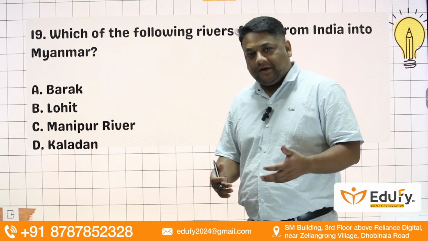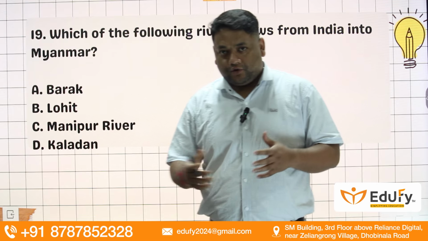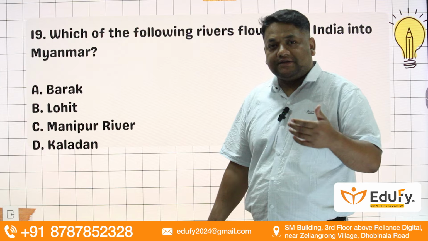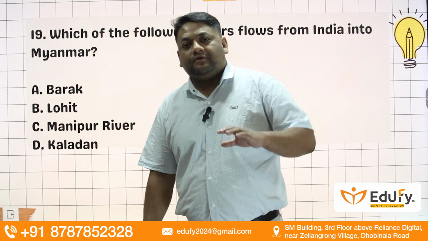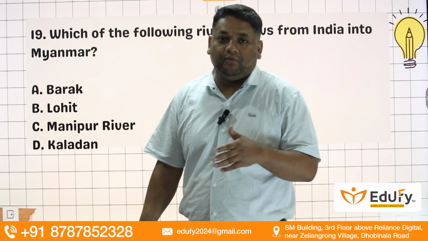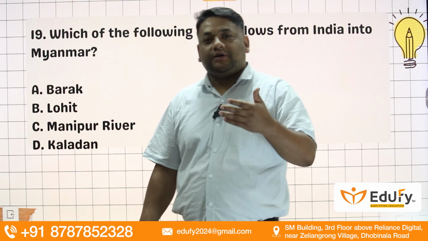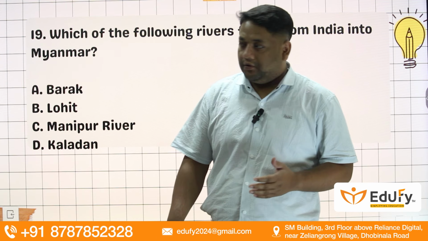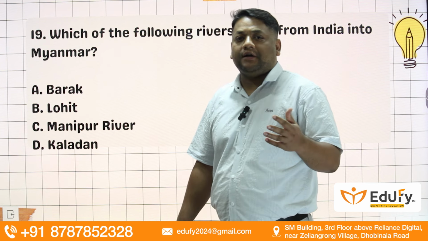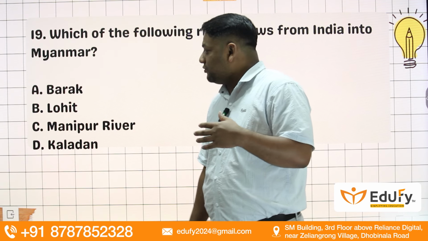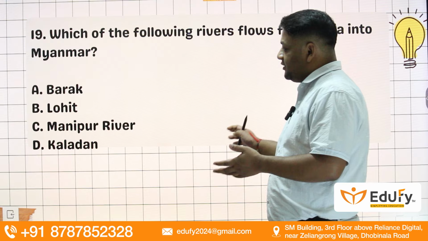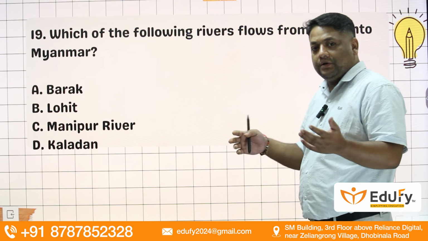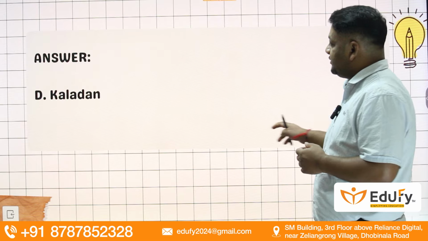Right. India has made a multi-modal transport route. We developed a sea route from Haldia port of Kolkata till Sittwe port of Myanmar. From there, we developed navigable waters of the Kaladan river up to a certain limit in Myanmar, and from that we developed a highway connecting to Aizawl in Mizoram. All right, an alternate route to connect the northeast, you can say. So Kaladan is the right answer because it rises from Mizoram and goes to Myanmar. So the right answer is Kaladan.